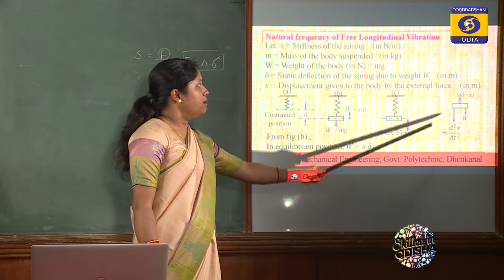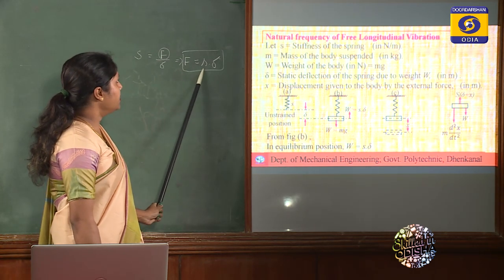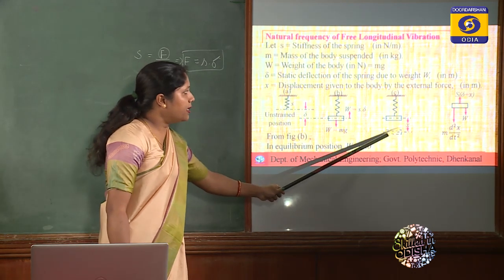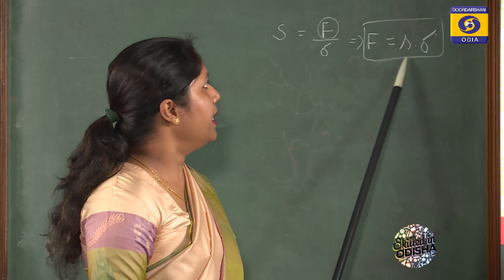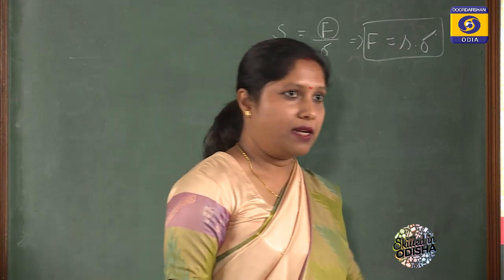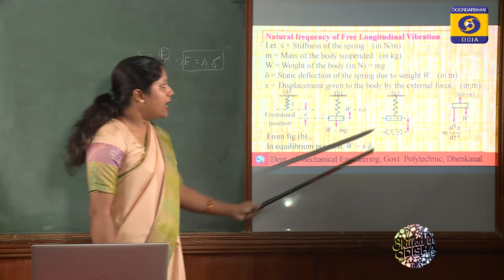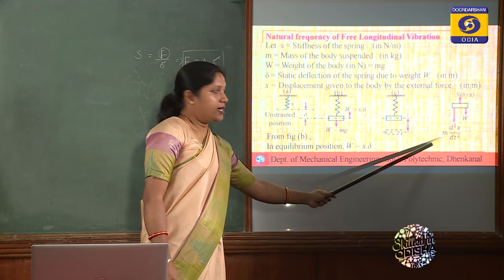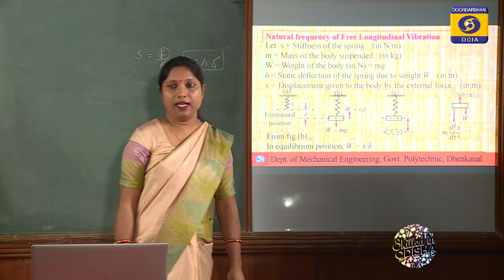In the free body diagram, after t seconds the upward spring force is equal to S into delta plus x, the initial displacement delta plus the given displacement x. Downward, the weight is there, and as we are accelerating the body, there is an accelerating force equal to mass m into acceleration, which is d square x by dt square.